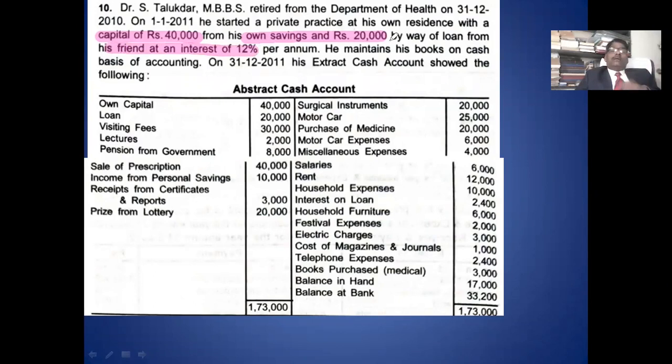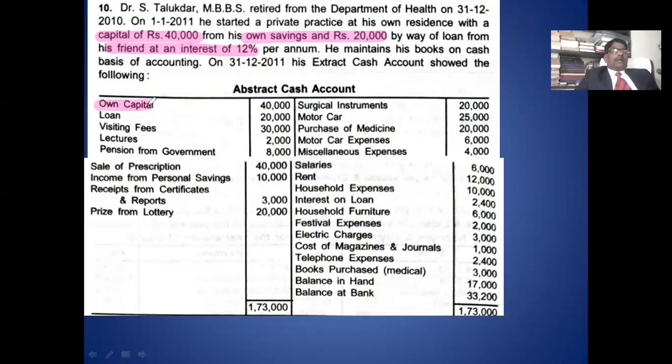So the loan is a liability and goes to the balance sheet. 12% interest on it, that is 20,000 into 12%, I think it is 2,400. The 2,400 interest comes in the income and expenditure account, per annum. He maintains books on cash basis. He extracted the cash account and showed the following. In the cash book, that is receipts and payments, these are the transactions.